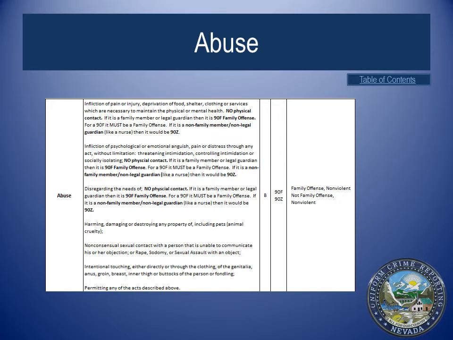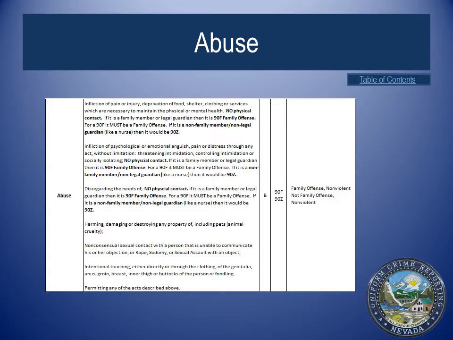The third definition of abuse is as follows: disregarding the needs of, no physical contact. If it is a family member or legal guardian, then it is a 90F family offense. For a 90F, it must be a family offense. If it is a non-family member or non-legal guardian like a nurse, then it would be a 90Z.